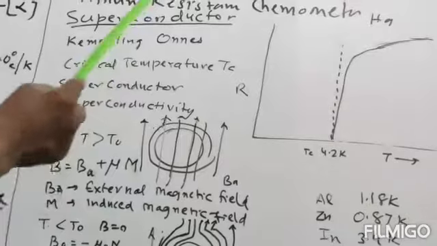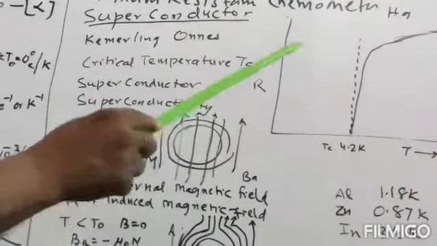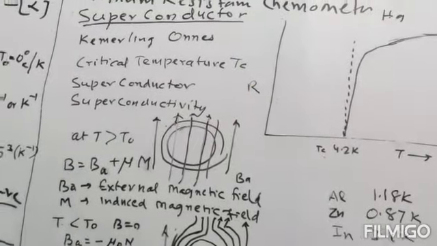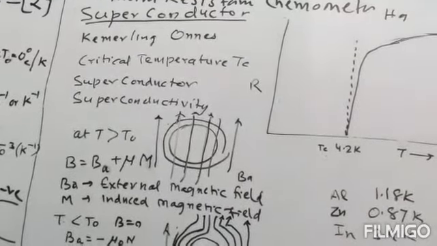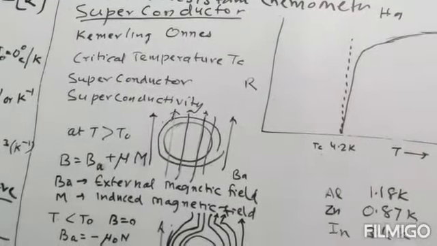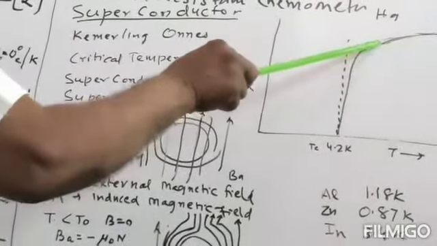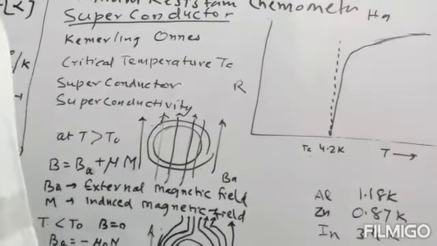If we decrease the temperature much less than 0, then the resistance will decrease. Naturally, the temperature is decreasing. And I am taking the example of mercury.